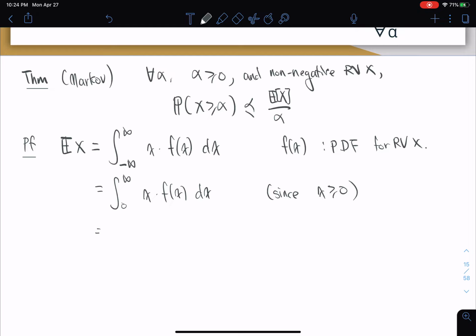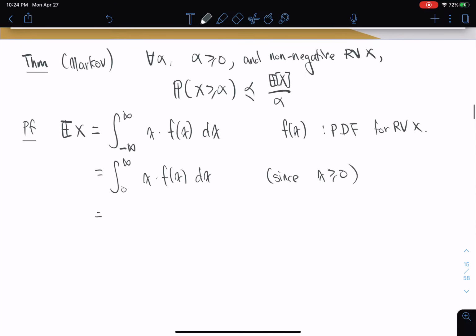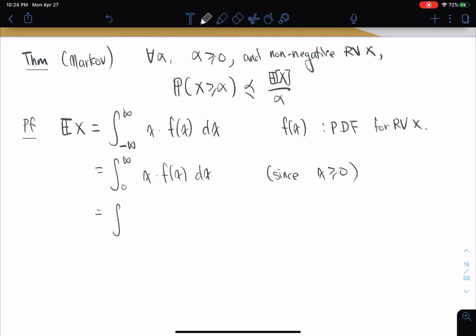Okay, so let's take this a little further. So x is greater or equal to 0. We're going to be doing a really smart thing. This is the first smart move that we make. First really smart move is to say that we can break this down into two pieces at alpha. The first piece goes from 0 to alpha plus goes from alpha to infinity.